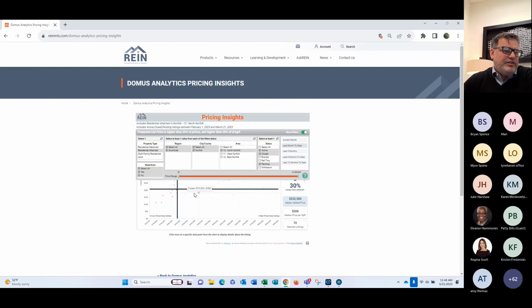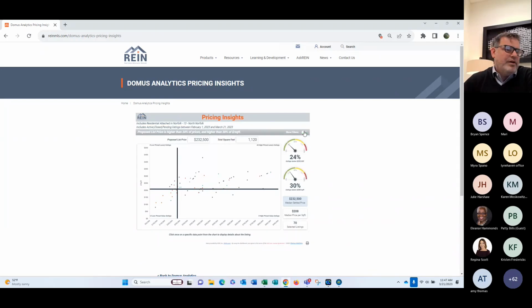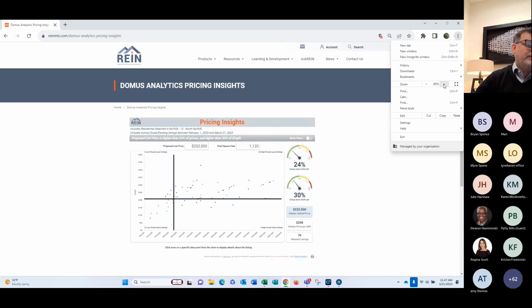And in here, you can see all these little targeted buttons of where they closed. Those are the filters. Now, let me blow up just a little bit for you. I think it's small.